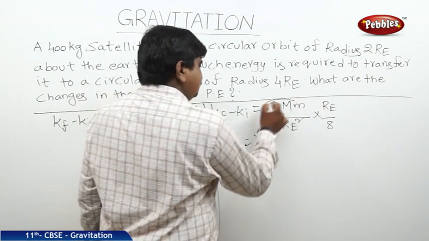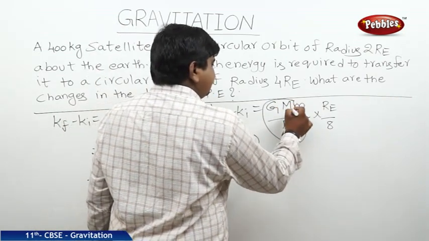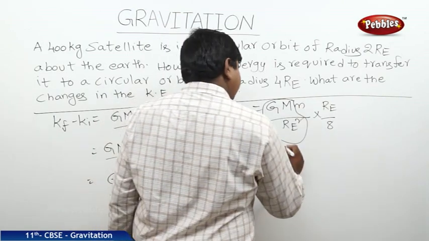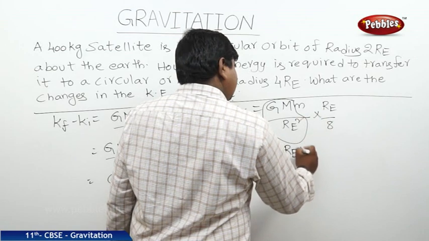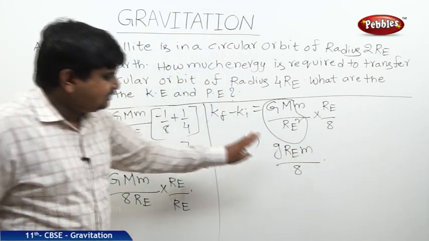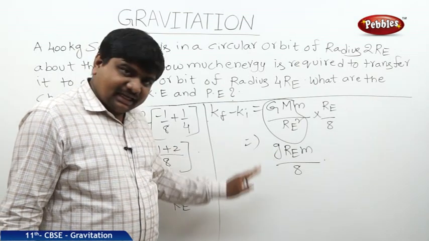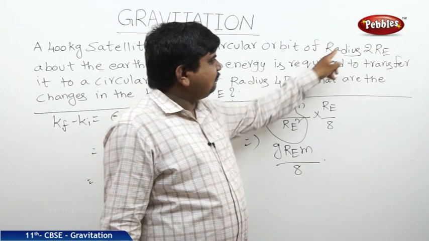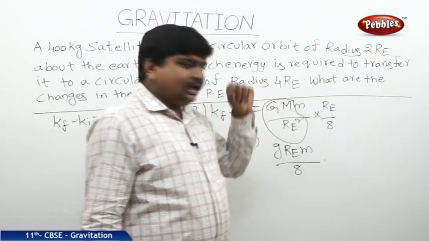We know that this GM by RE square is nothing but small g. So it is g RE small m by 8. This must be the energy required to change the satellite from the orbit of radius 2 RE to 4 RE.